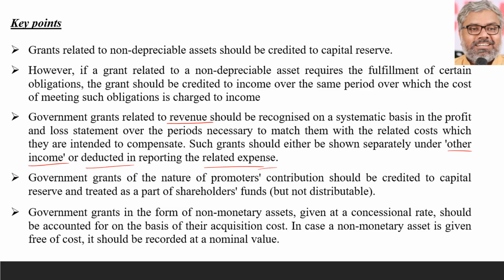So what is the treatment of revenue grant? Simply two possibilities. One, they are treated as other income by crediting to the P&L account, or they may be reduced from the related expenses, which the government was intending to compensate. If it is related to 1 year.